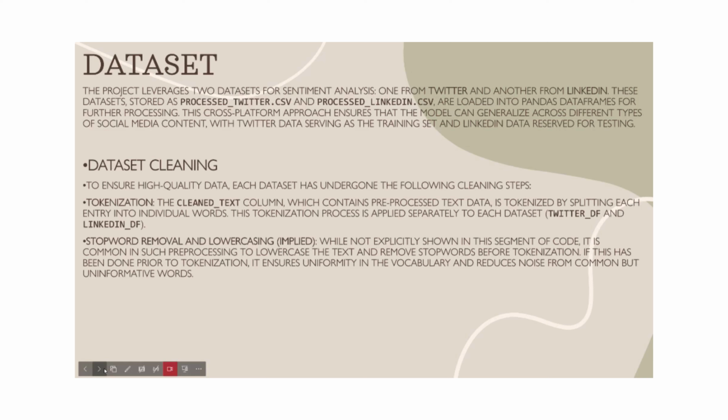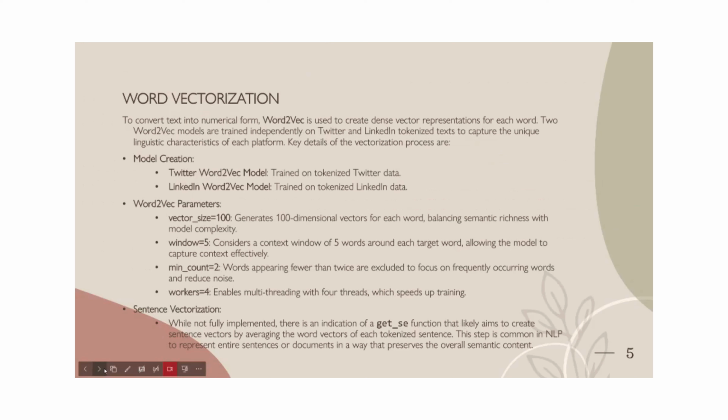The second step performed in the dataset cleaning is stop word removal and lowercasing. While not explicitly shown in the segment of code, it is common in such preprocessing to lowercase the text and remove the stop words before tokenization. If this has been done prior to tokenization, it ensures uniformity in the vocabulary and reduces the noise from common but uninformative words. We have also done word vectorization.